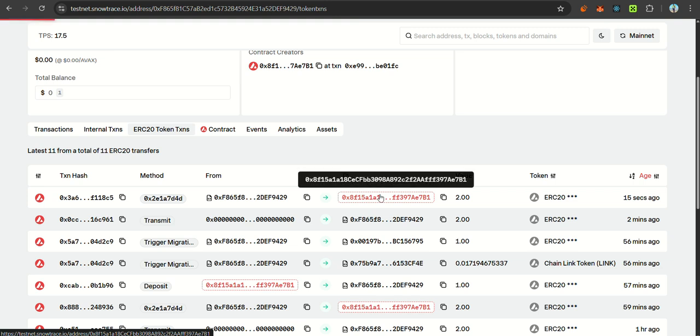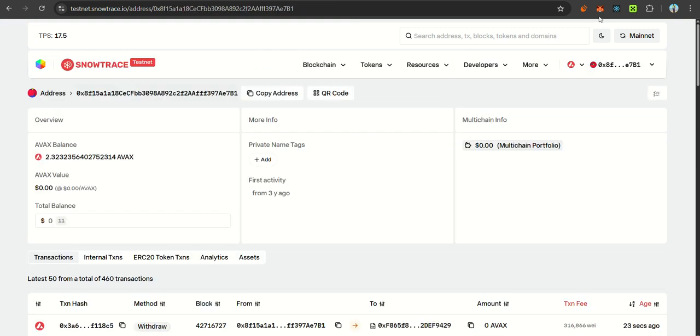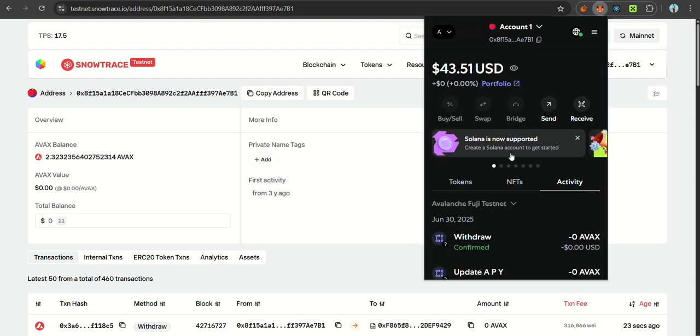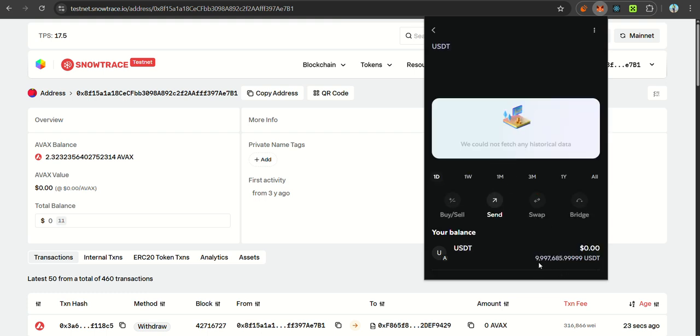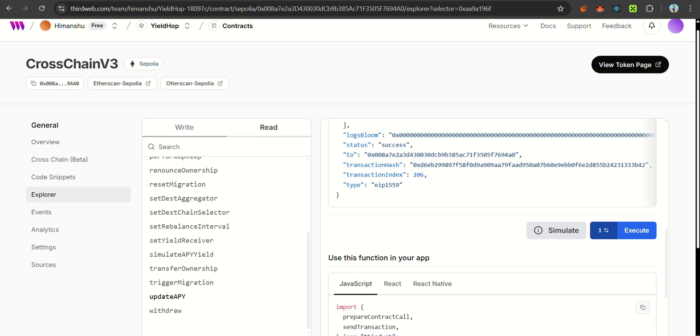It has been transferred to our wallet, as you can see. After withdrawing, we have received the tokens.